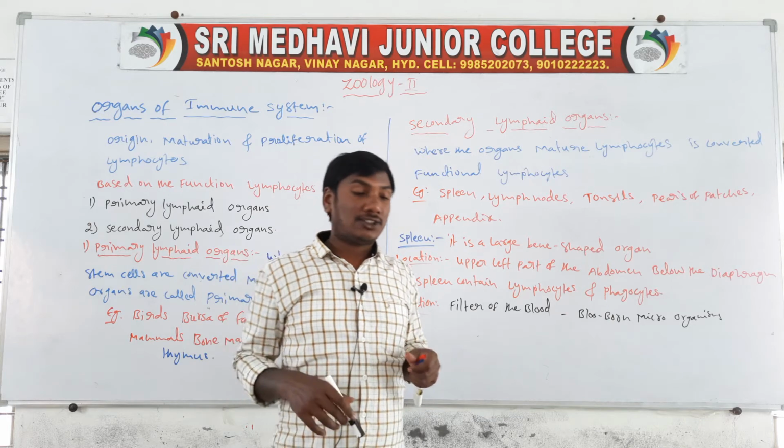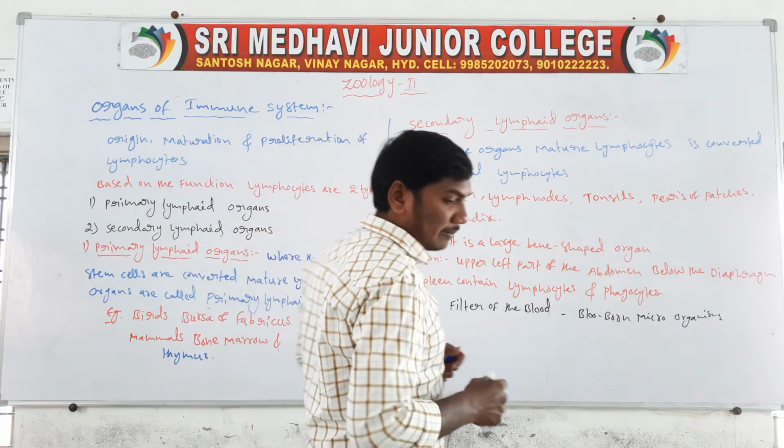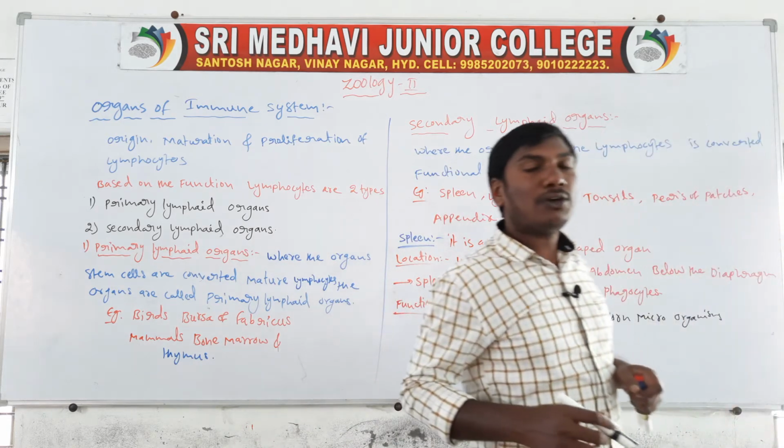And the spleen is also called the burial ground or graveyard of the old and worn out RBC.